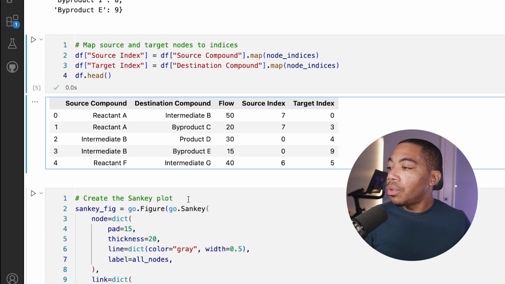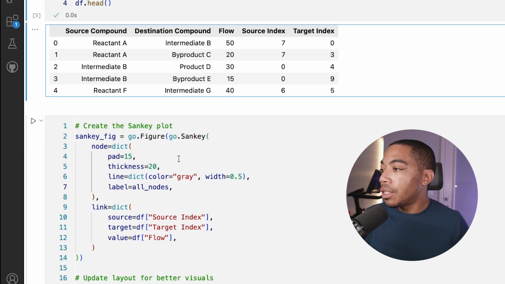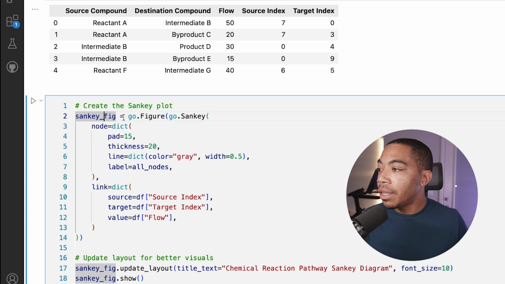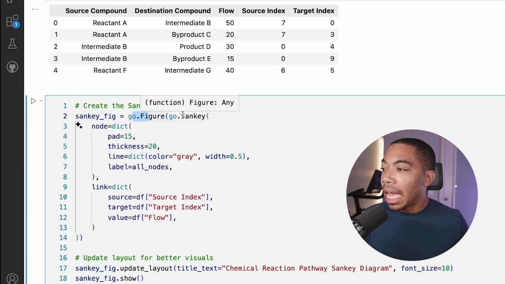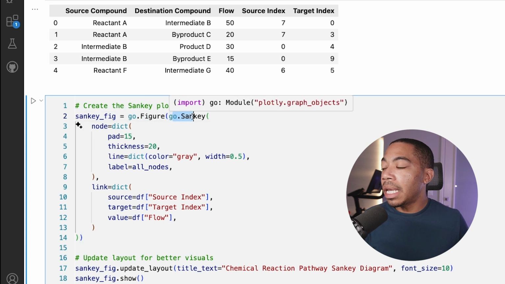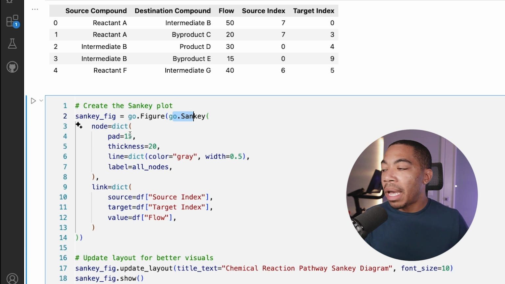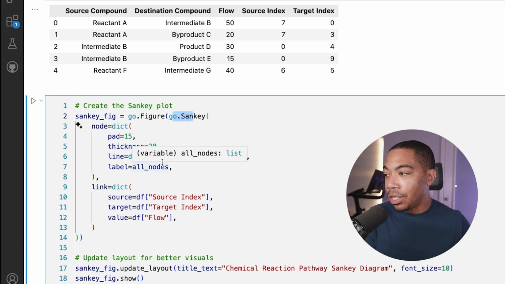And next, we're going to create the Sankey figure. And this is really cool because most of this code is sourced directly from the library there where we have our Sankey figure. We're going to create our graph objects object, and then we're going to use the Go Sankey to actually put the data into this figure object. To do that, we're going to use pad, which just gives us a little bit more space around the edge. We're going to define some other parameters. These you can tune to your liking. If you have a color scheme, you can actually use those as part of how you create the data viz.